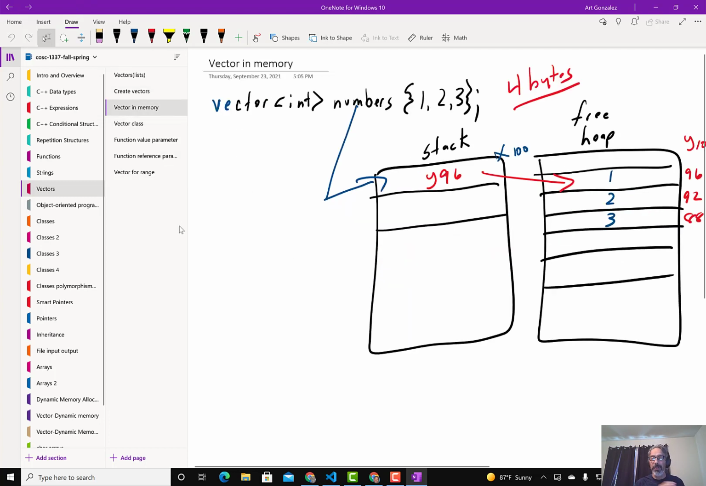Okay, so let me come back to the vector here. So notice the vector stores its data on the heap also. Same example, we have numbers, a list or vector with 3 elements, 1, 2, 3. They are on the heap. Assuming miraculously it was y96 too, then numbers will store address y96 and be pointing to the first element on the heap. And that's how a vector stores its memory. Okay. Let me think what else here.